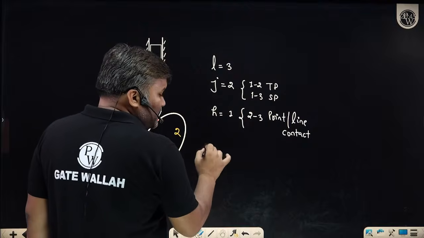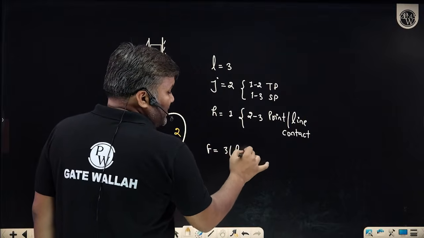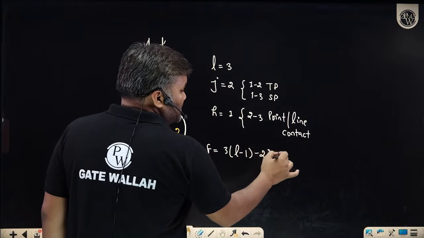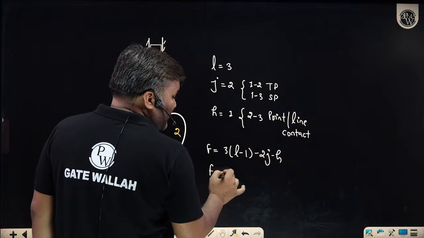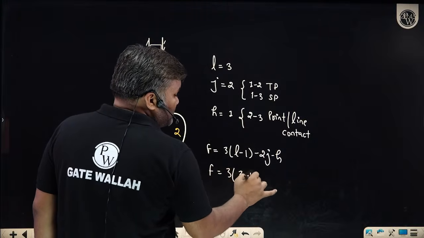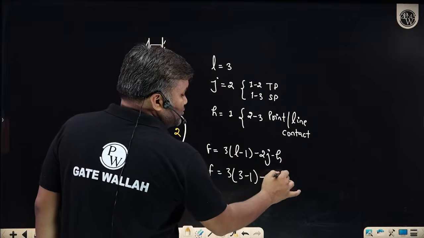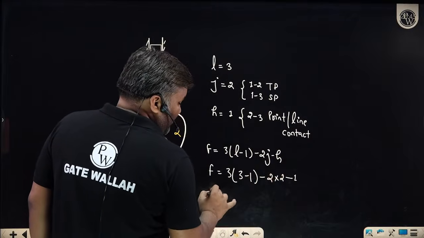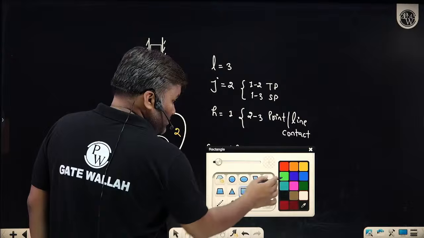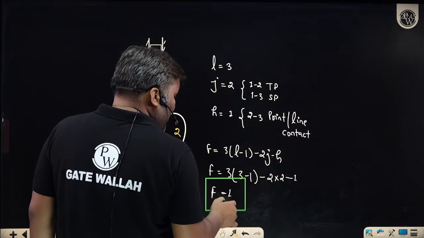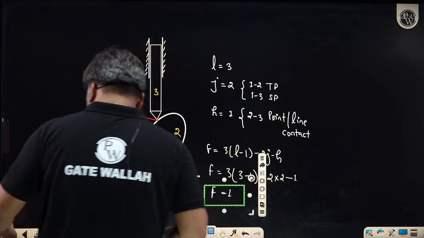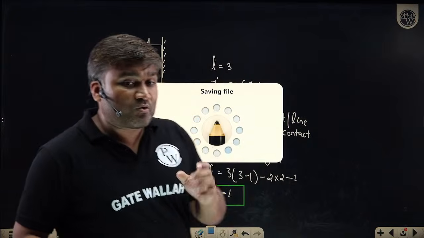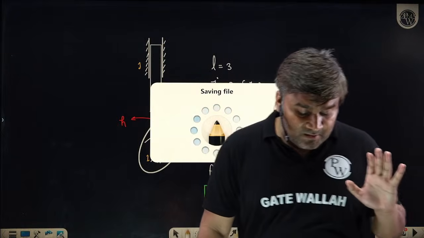Put these values. The degree of freedom formula is 3 L minus 1 minus 2 J minus H. Put the values. What is the degree of freedom? 3 L minus 1 minus 2 J, where the value of J is 2, minus H, where the value of H is 1. The degree of freedom is coming out to be 1. So I hope everyone has got how a higher pair looks. Is that clear?